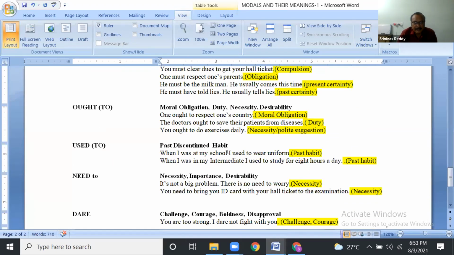Okay, next, "used to" for past discontinued habits in the past. When I was at school, I used to wear uniform. This is past habit only. When I was in my intermediate, I used to study 8 hours a day. This is a past habit.